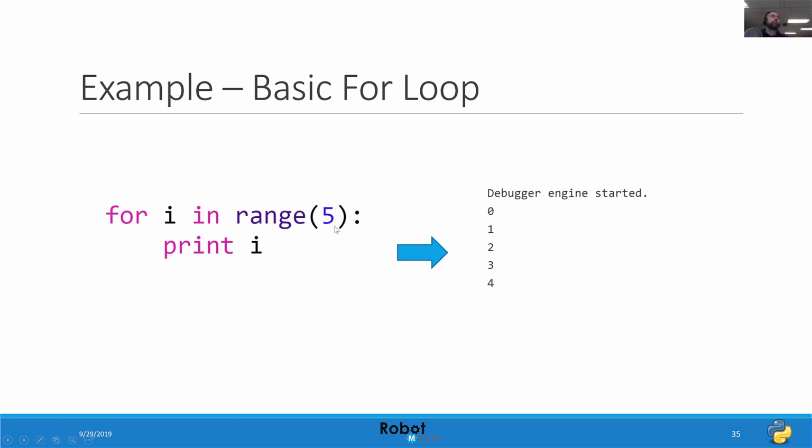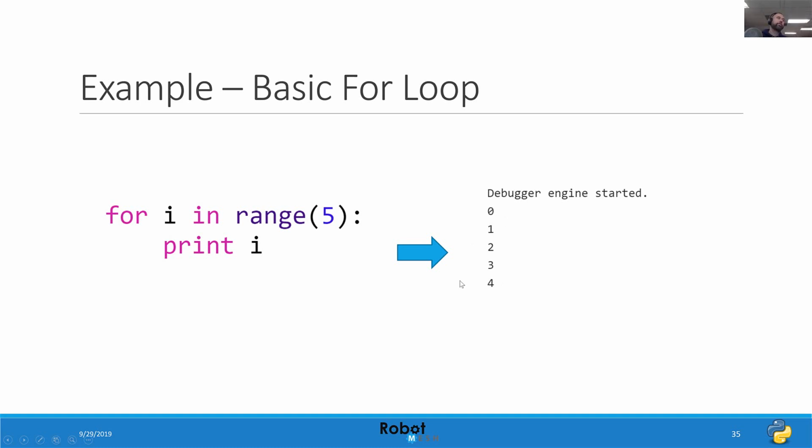And I've created a function that is going to generate a range of numbers 0 through 4. For each iteration through that list, in the beginning I is going to equal 0, and then it's going to print 1, 2, 3, and 4. And finally, it has printed all 5 values, 0 being the first value, and it's going to terminate.